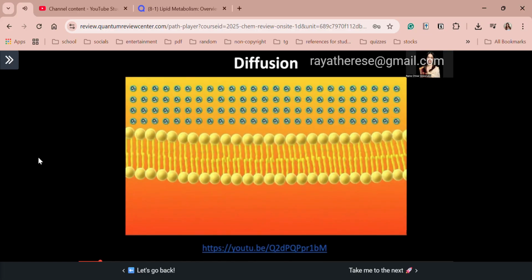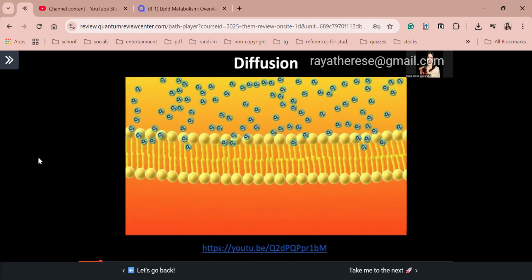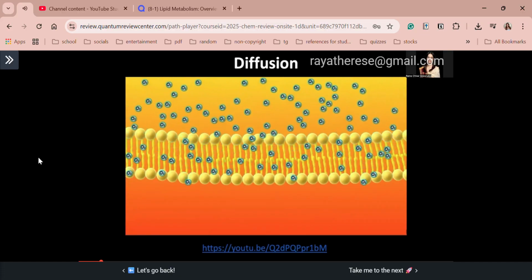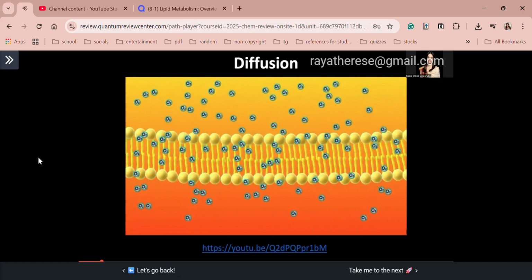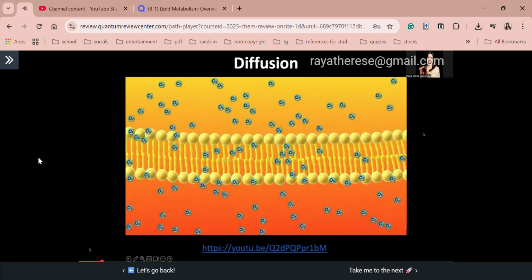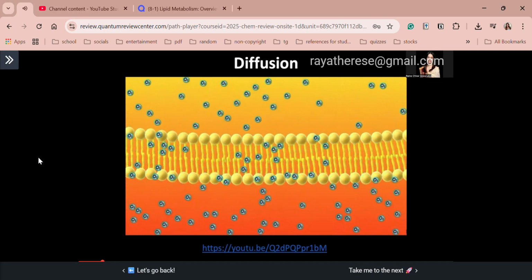Here's a model that shows this. Check it out. Notice that the molecules move around randomly in every direction, but that overall they move from high to low concentration as they bounce around until there are roughly equal concentrations on both sides of the membrane. So the net movement is from high to low concentration until equilibrium is reached. Equilibrium is when the concentrations on both sides are equal.